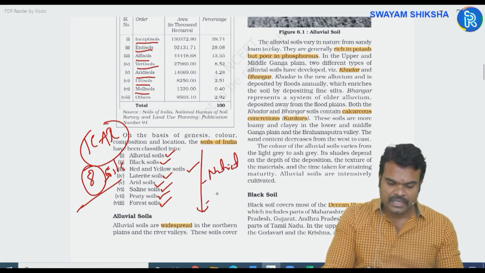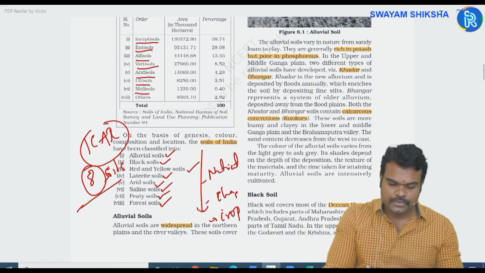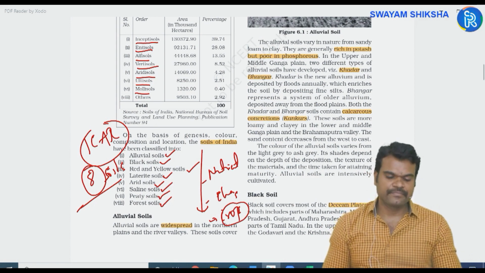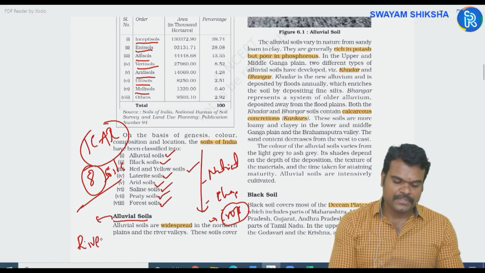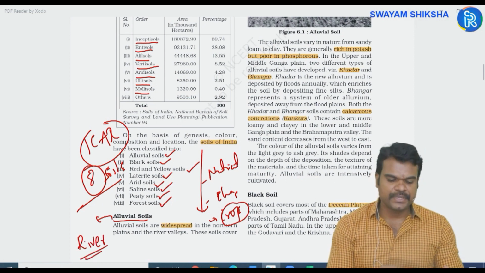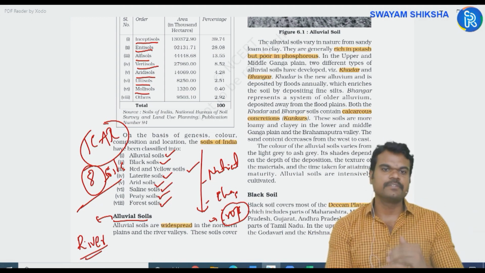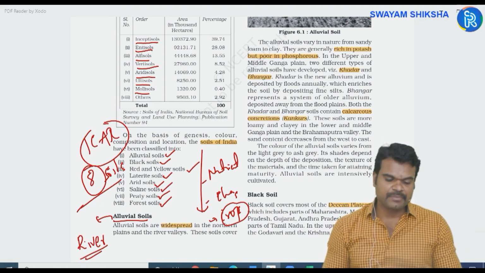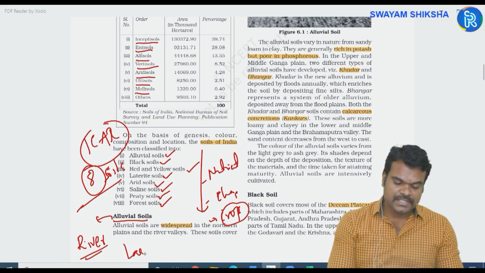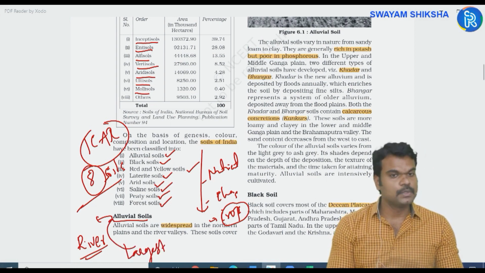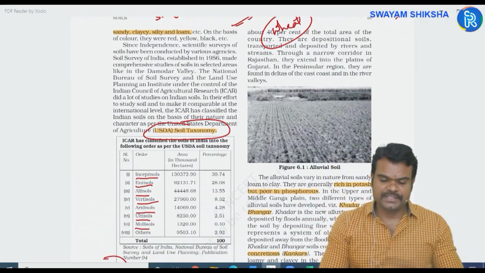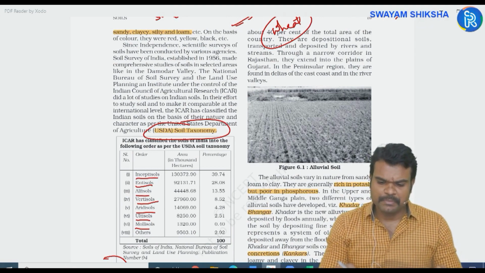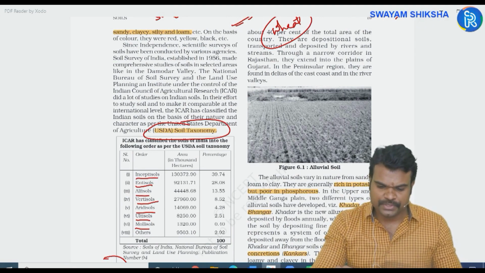Next, other significant characteristics, and crops that are generally grown in those kinds of soils. First, alluvial soils. Always remember, wherever you have the scope for river flow, in that area you can find alluvial soils. For example, Ganga River Basin, Godavari River Basin, Krishna River Basin. So that is why the largest soil variety in India is alluvial soils. Now don't try to memorize the states. Just have these important tips in your mind so that you can easily eliminate the options.